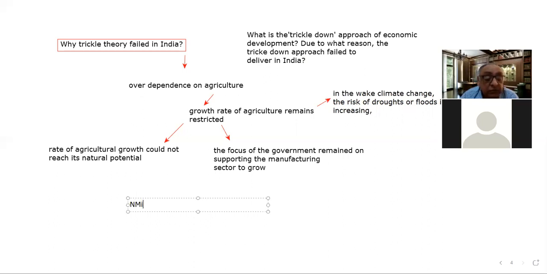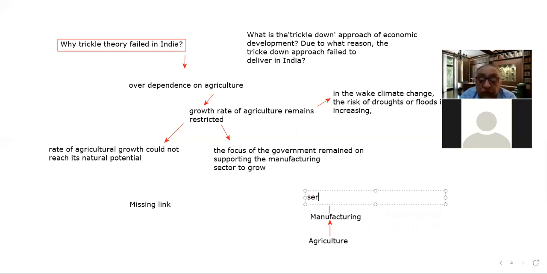As far as the missing link is concerned, if we look at the Western world, the actual growth journey of those countries was, first, the primary sector, that means agriculture. Then from agriculture they entered into the growth of manufacturing. From an agriculture-based economy they shifted into a manufacturing-based economy, and then from that manufacturing-based economy they shifted onto the service sector. This is the story.